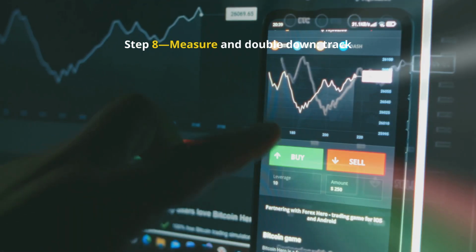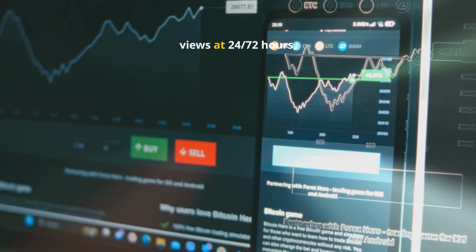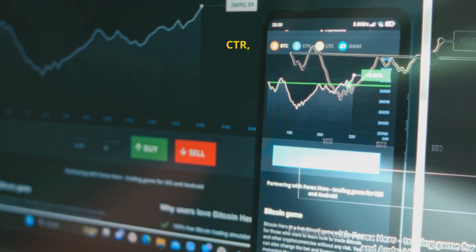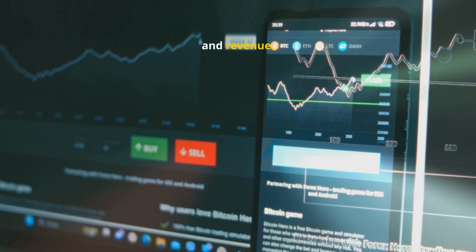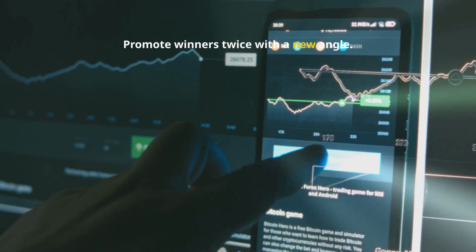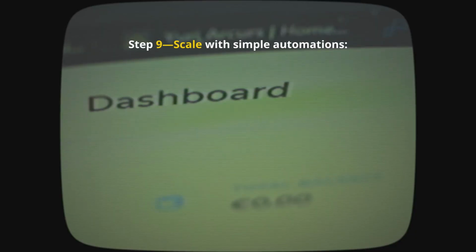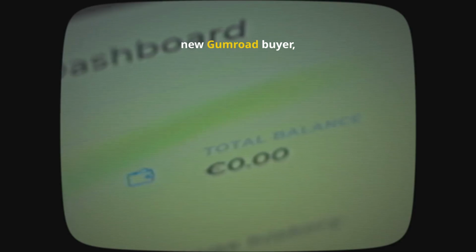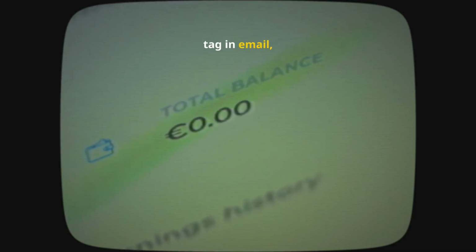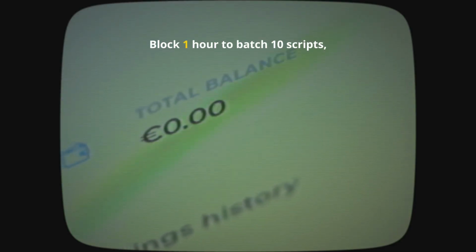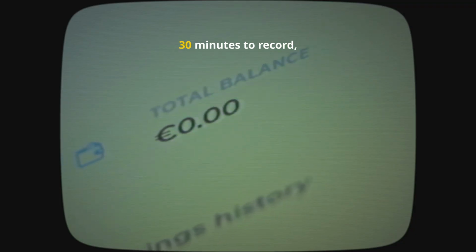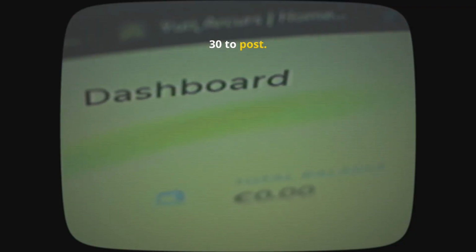Step 8. Measure and double down. Track views at 24-72 hours, CTR, link clicks, and revenue. Promote winners twice with a new angle. Step 9. Scale with simple automations. New Gumroad buyer, tag in email, send onboarding. Block 1 hour to batch 10 scripts, 30 minutes to record, 30 to post.